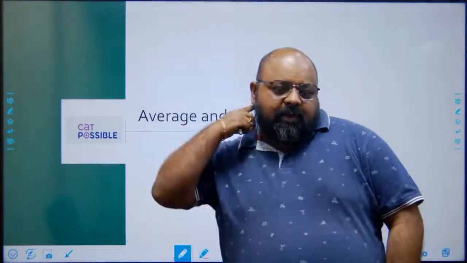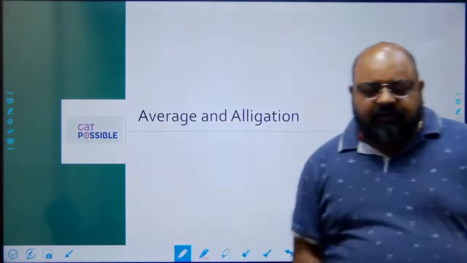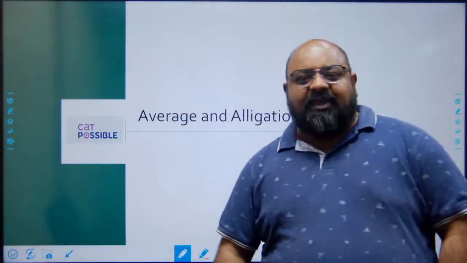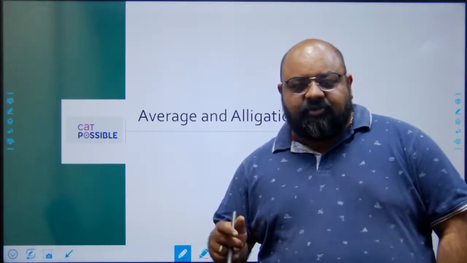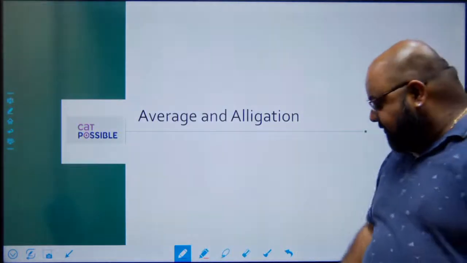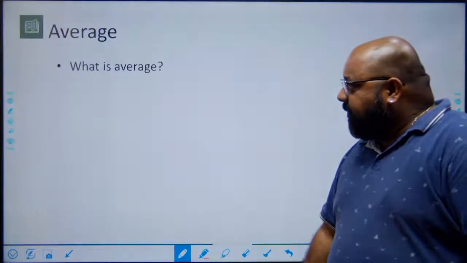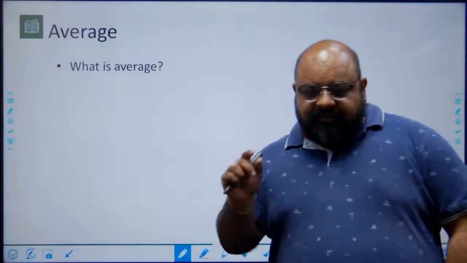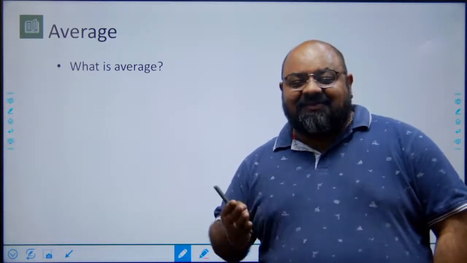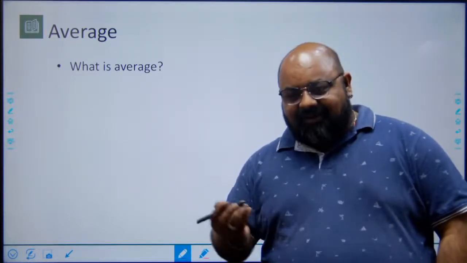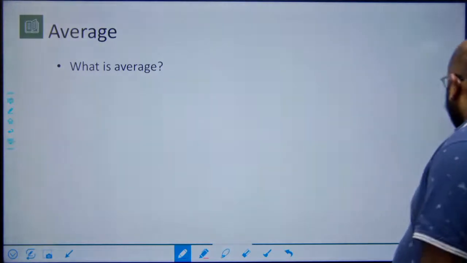So hello everyone. What we do in this video is we talk about things called average and alligation, right? Now, what is average? First of all, since you're starting with this, when we talk of average, the first thing that does come to mind is sum of observations upon number of observations. Again, not a problem with that definition, but my question is